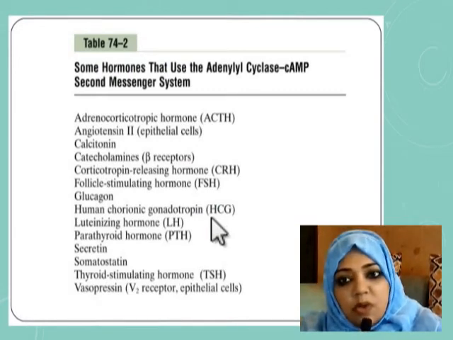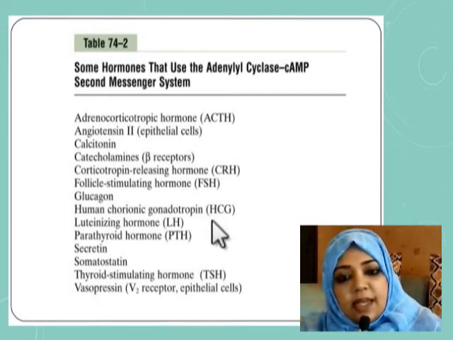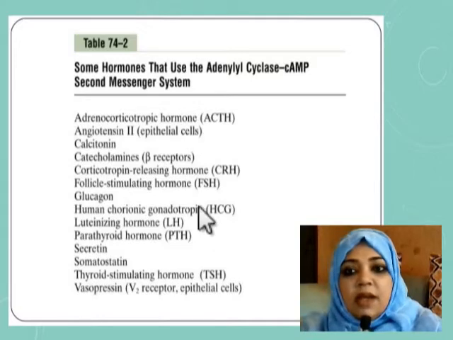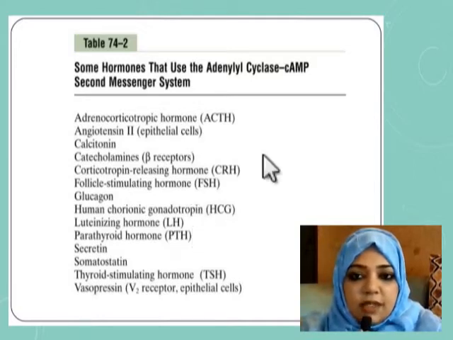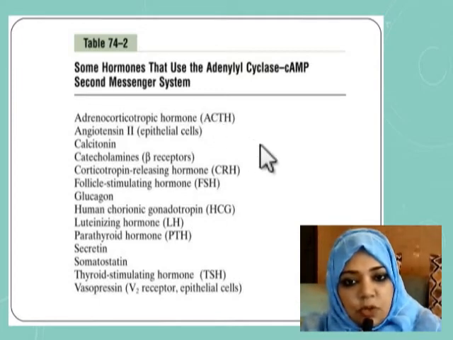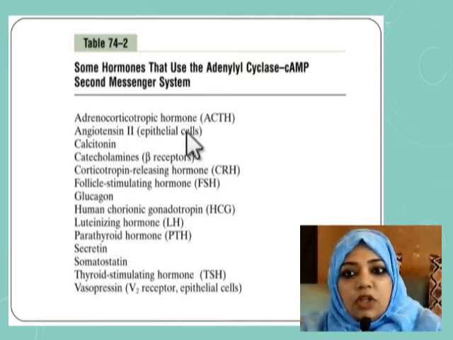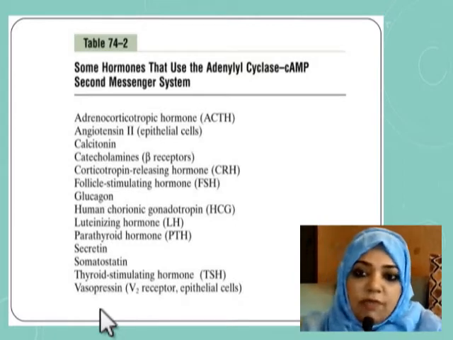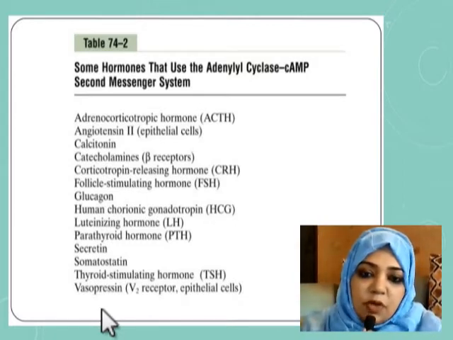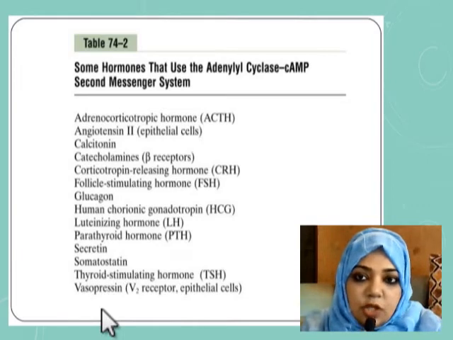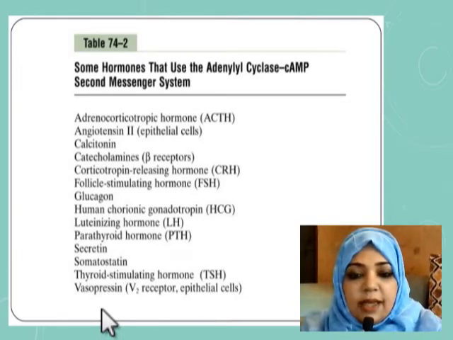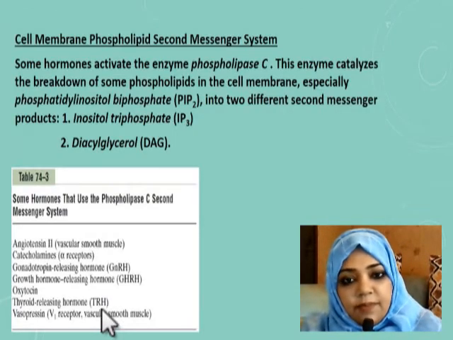Some of the hormones that use the adenylyl cyclase second messenger system are here. You can find this chart in your textbook of Guyton. This is table 74-2, and these are adrenocorticotropic hormone, angiotensin 2, calcitonin, catecholamines, and a lot of other hormones, as you can see. And you have to know these hormones. This is very important for MCQs, like which hormones use the cyclic AMP second messenger system.